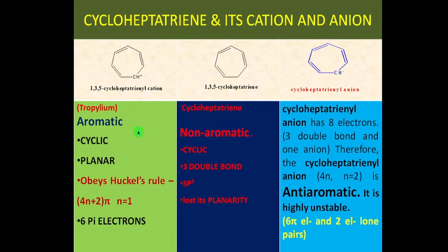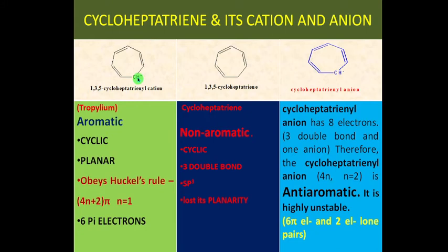So we will see an example here: cycloheptatriene and its cationic and anionic forms. In this case, cycloheptatriene is non-aromatic. Why? Even though it has a cyclic portion and the compound has 3 alternating double bonds, due to the presence of the sp3 hybridized carbon here, the compound has lost planarity. So the compound is non-aromatic in nature.